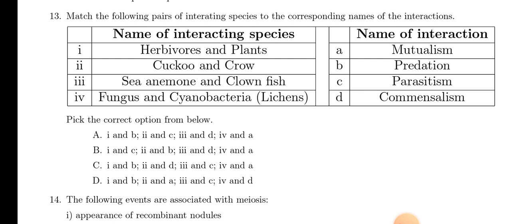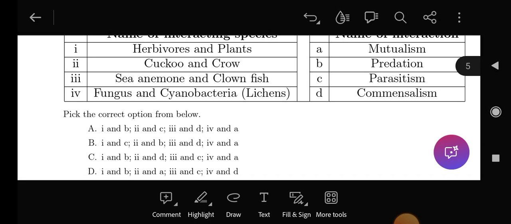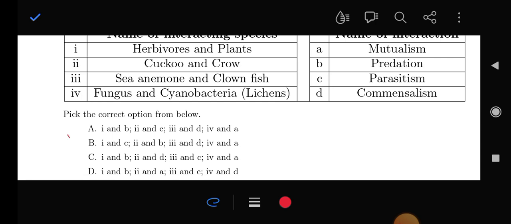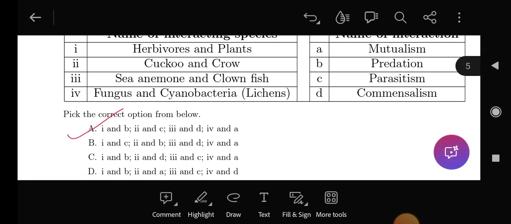Again, brood parasitism, that is option C. 2C, 1B, 2C, and option A. Look at the 3 also, sea anemone and clownfish, that is commensalism, and fungus and cyanobacteria is mutualism. So option A will be the right answer. Again, look here, most of the answers are in option A. Danger, very danger.